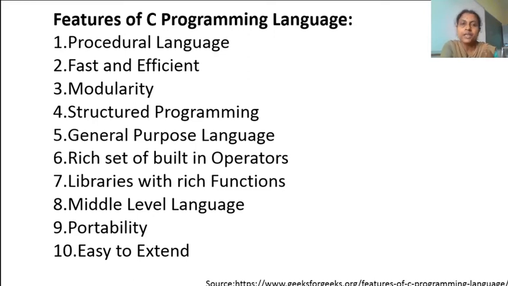The eighth point says it is a middle level language. Yes, C is a middle level language. We can't say it is a low level language, because low level language means assembly language and machine language. High level language means languages like Java, VB and all. So C is in the middle. It has features of low level language also, and it has features of high level language also. So we call it a middle level language.